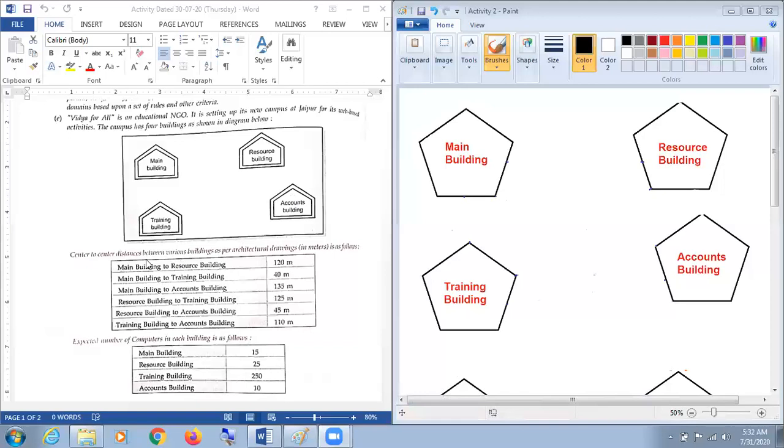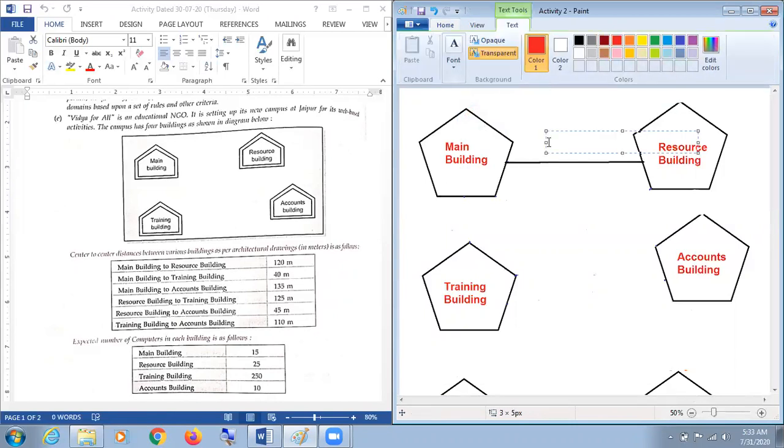Here it is the center to center distance between various buildings as per architectural drawings in meters, as follows. So, my dear respected students, here it is main building to resource building. The distance will be 120 meters. I'm going to draw a main building to a resource building, and we are supposed to mention the distance as 120 meters here.